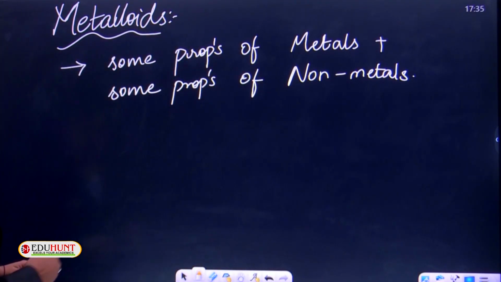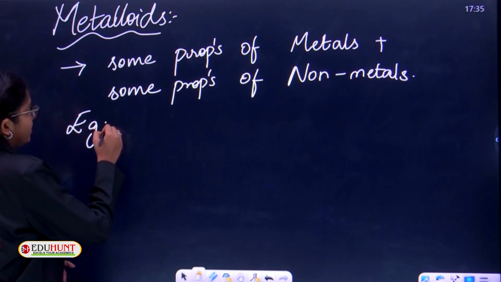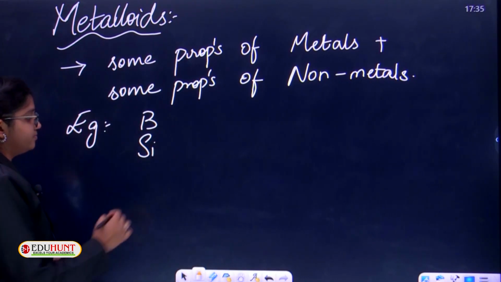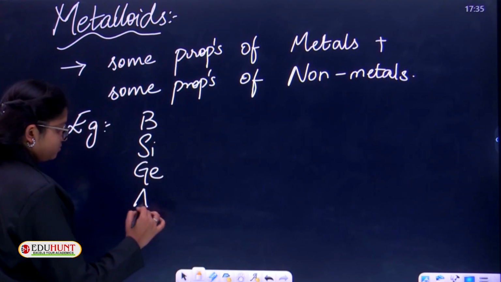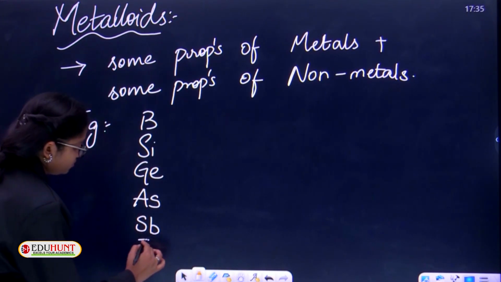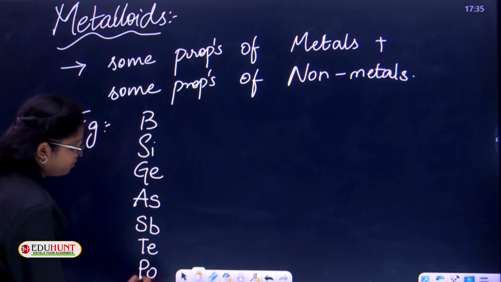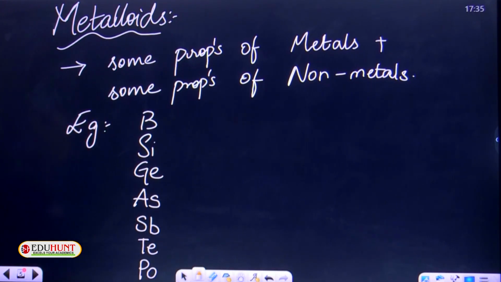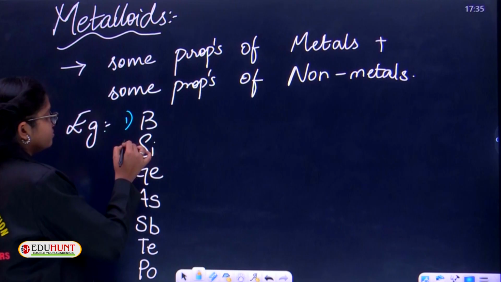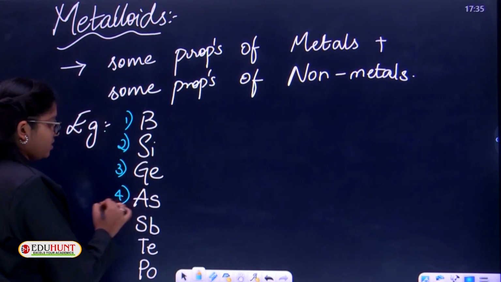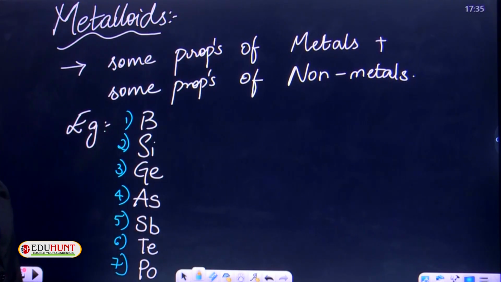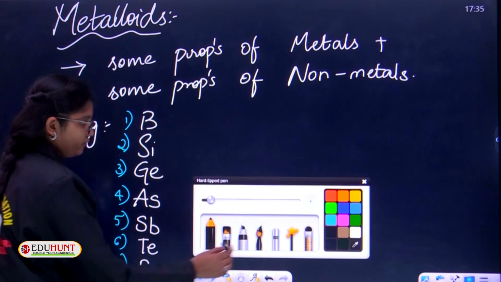Examples of metalloids are boron, silicon, germanium, arsenic, antimony, tellurium, and polonium. How many are there in number? There are 7 in number. Boron, silicon, germanium, arsenic, antimony, tellurium, and polonium. You want me to write the names over here, children? Yeah, I'll do it for you.